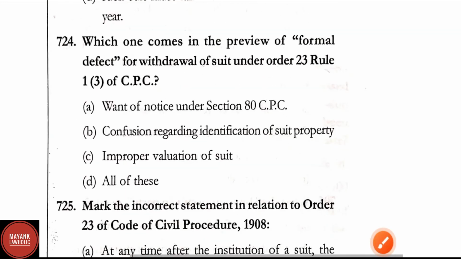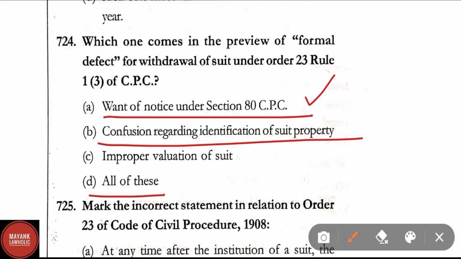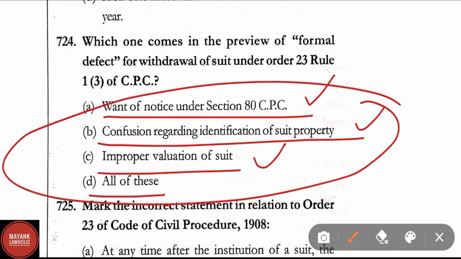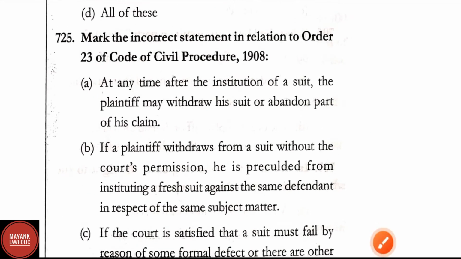Question number 724. Which one comes in the purview of the formal defect? Here correct answer is option D, that is all of these. Want of notice under Section 80 of CPC, confusion regarding identification of suit party, and improper valuation of the suit. All the options here are correct and comes under the purview of formal defect under Order 23 Rule 1 Clause 3 of CPC.